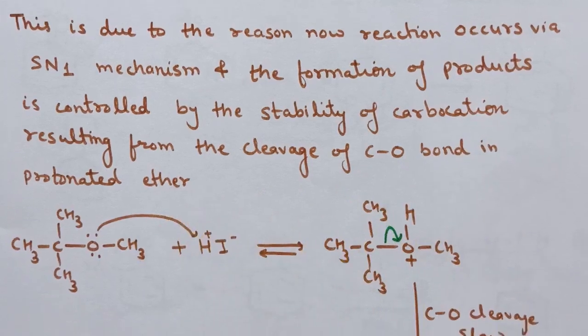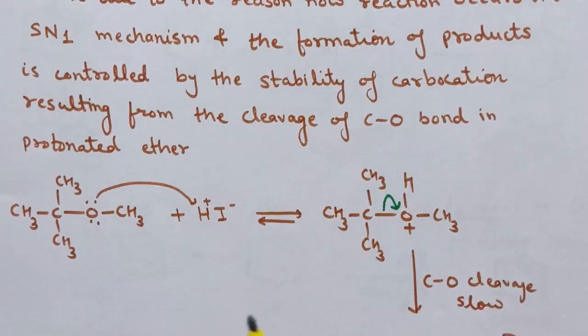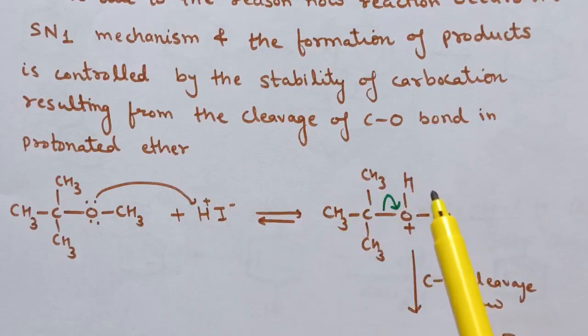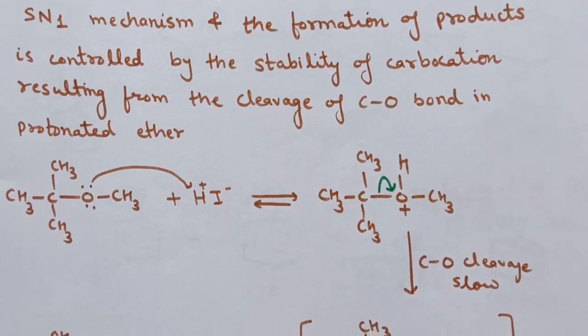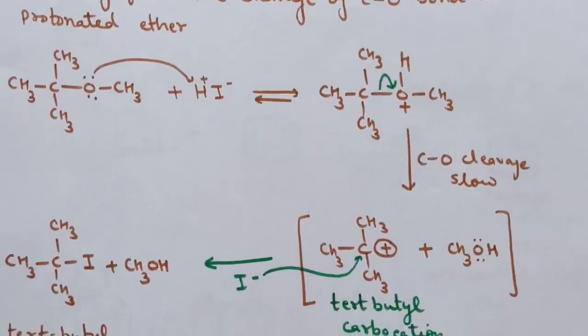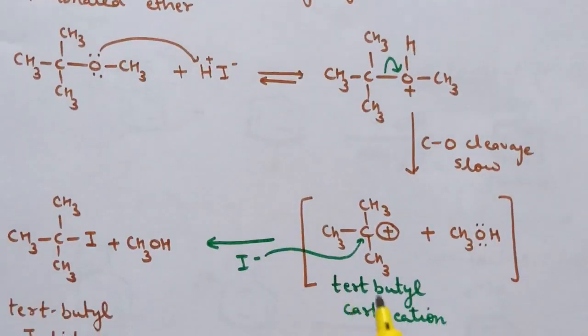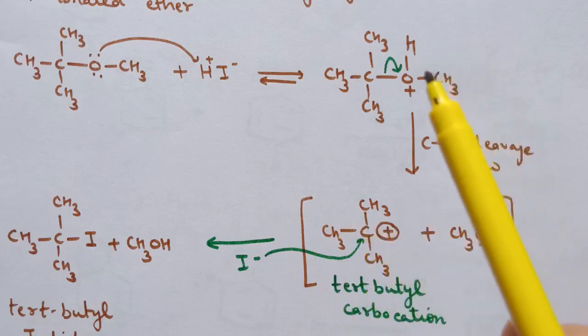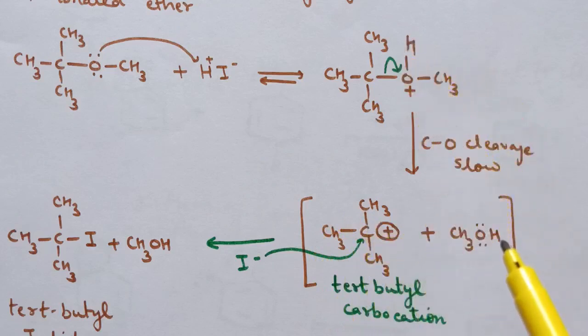In mechanism, the first step is protonation of ether. So here the lone pair of electrons present on oxygen attacks on this H+, and here protonated ether is formed, or you can say oxonium ion. Now if one R group is tertiary R group, then the carbon-oxygen bond is cleaved, that is this bond is cleaved, and here carbocation, that is tertiary butyl carbocation is formed and this alcohol molecule will be released.